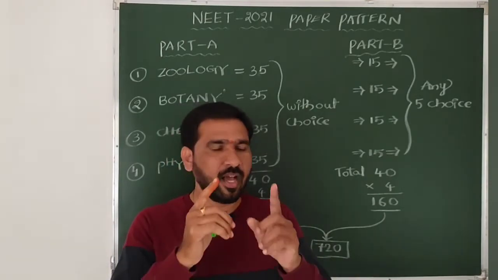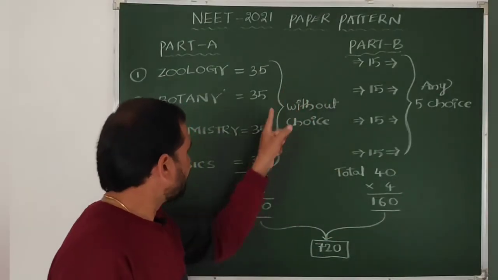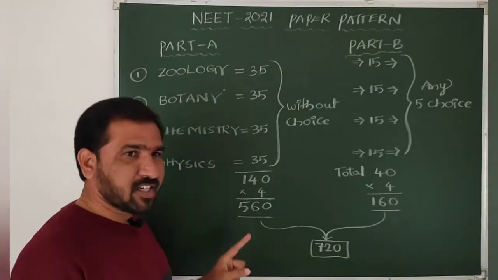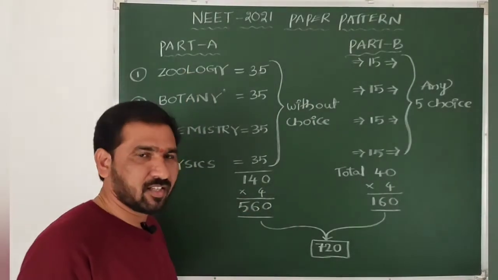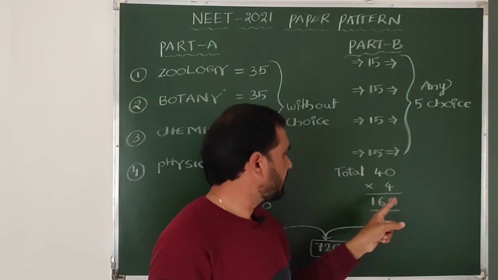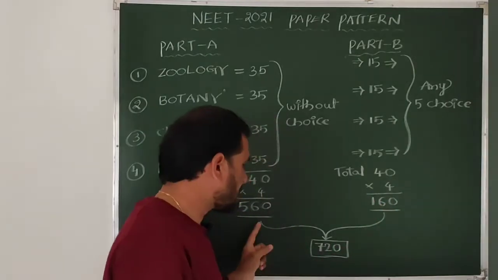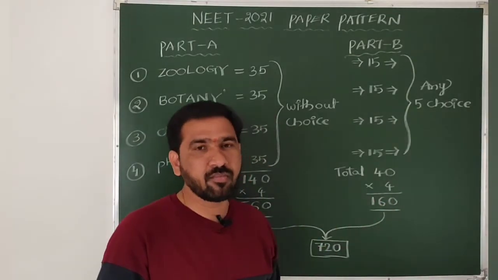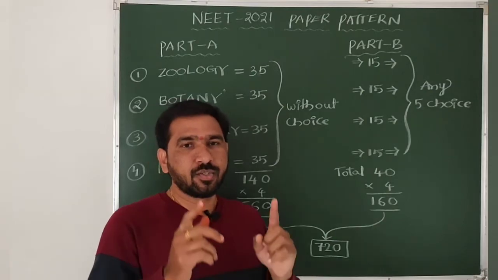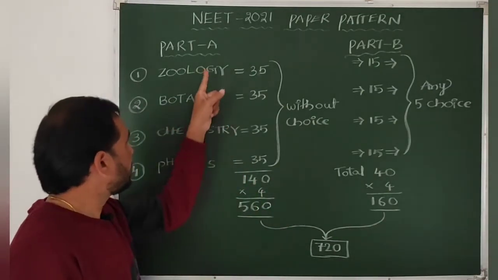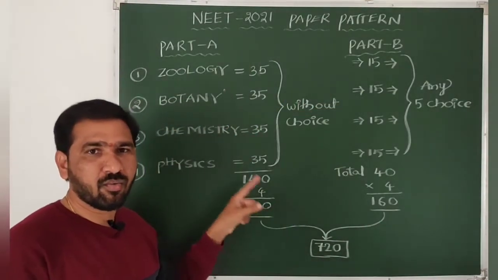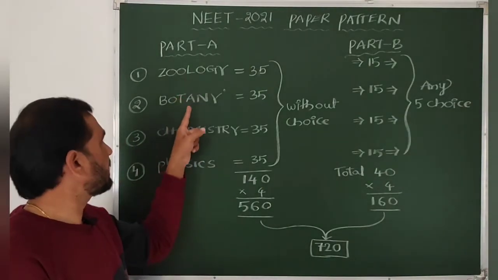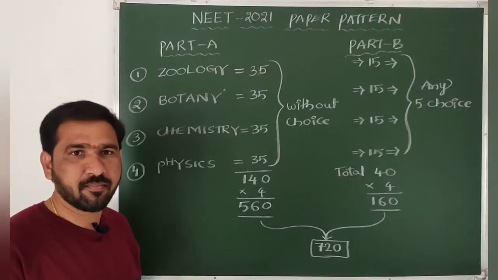Is it clear, beta? And so, beta, in part A or section A there are 560 marks. In section B there are 160 marks. Total how many, beta? 720 marks. So remember, you can use the same pattern I told you here: zoology, botany, chemistry, physics.